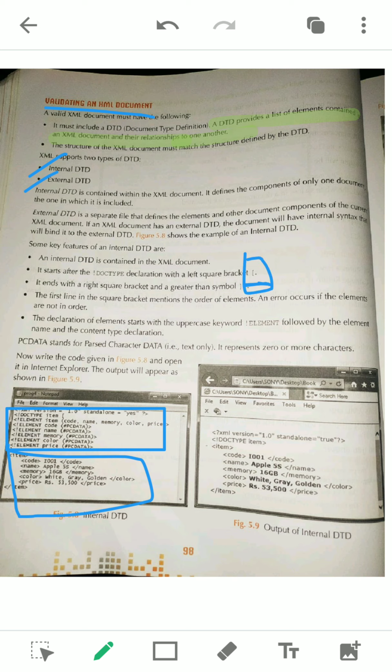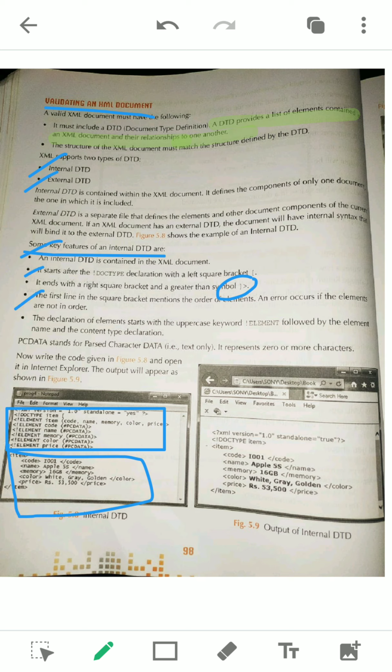Here you can see square brackets, and also it ends with this one. The next line, you can see, also ends with these square brackets, and at last you have to give one less than symbol. Okay, these are the rules to write internal DTD.